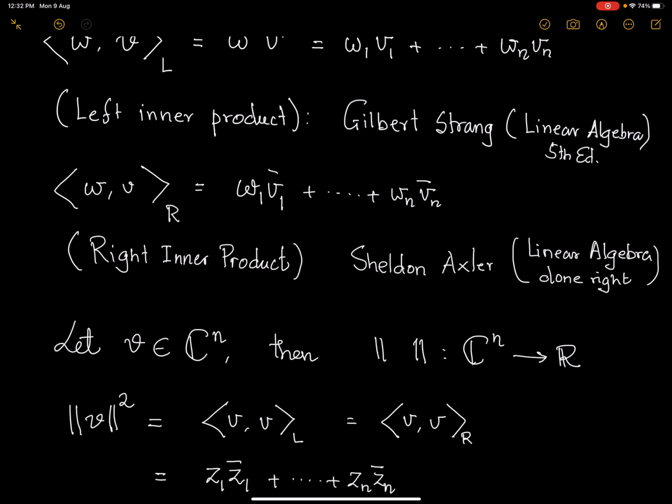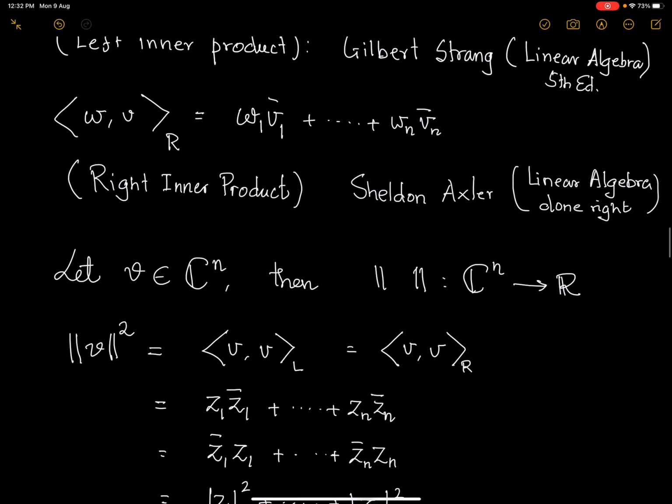Now, how do you define the norm or the length of a vector in the vector space Cn? It turns out that we can just mimic what we have learned in the case of real vectors, that the inner product of a vector with itself gives us the square of the norm. So here the norm squared of V is the inner product, whether you take it with the left convention or the right convention. They will ultimately give you the same thing because of the commutativity of complex numbers.